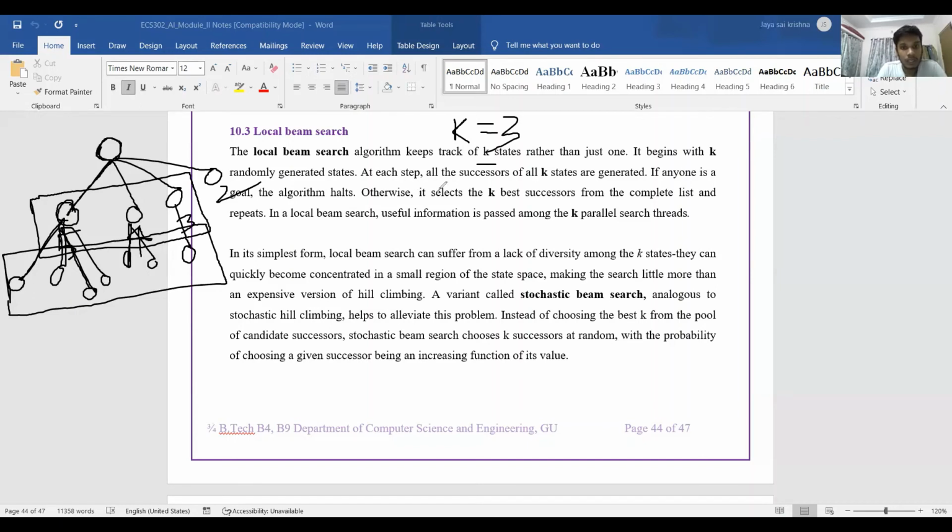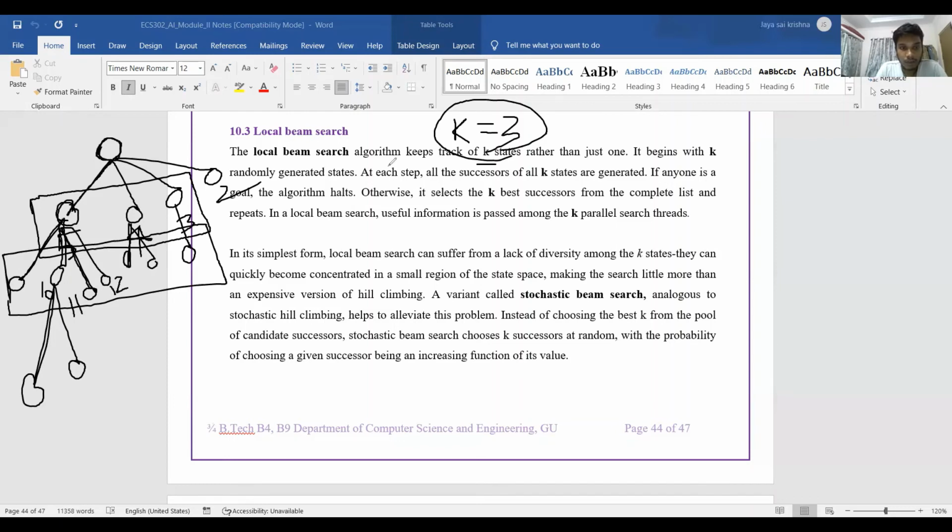If not, as we kept the k value as 3, we'll select the 3 best nodes and expand them again. Suppose this node has value 10, this has 11, and this has 12, which are the best 3 among all the nodes. So we'll expand those 3 nodes and continue the search. This is the simple local beam search algorithm.